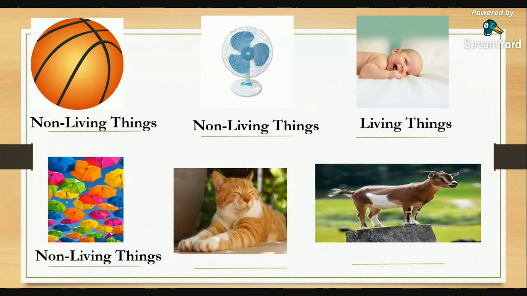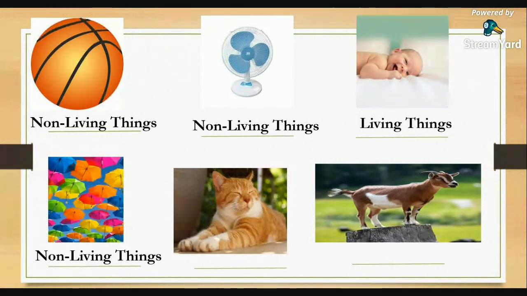Okay, so how about these last two pictures? So this one. Hannah. Okay, Hannah. This is a cat. So does a cat grow? Yes, very good, Hannah. How about does it move by itself? Okay, very good. How about does it breathe? Yes, of course.